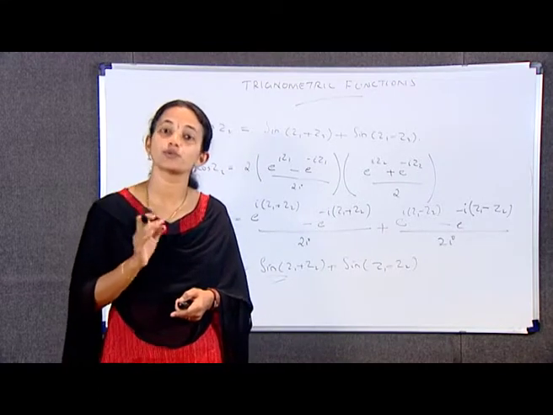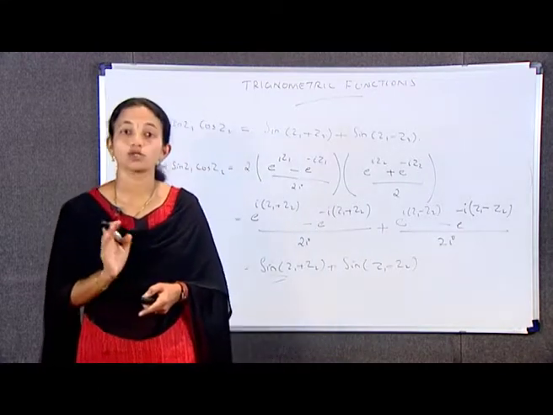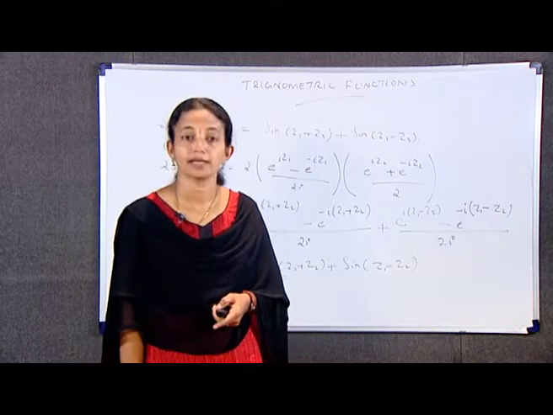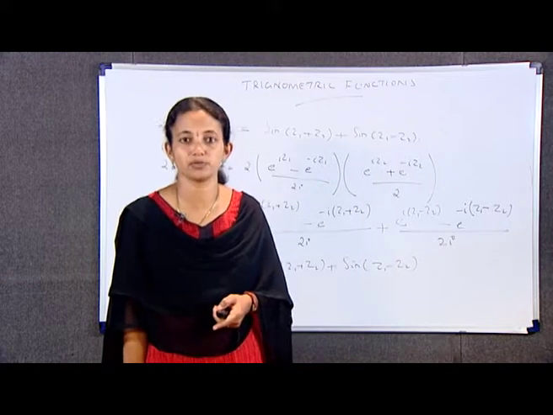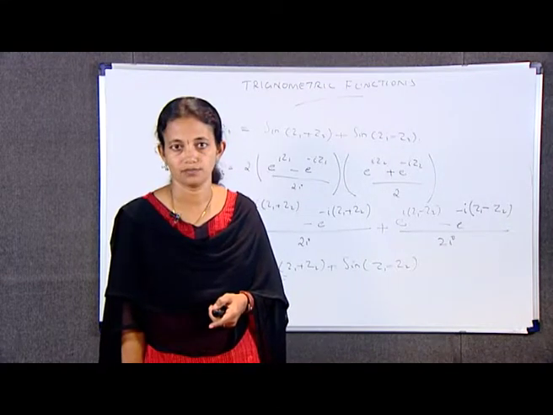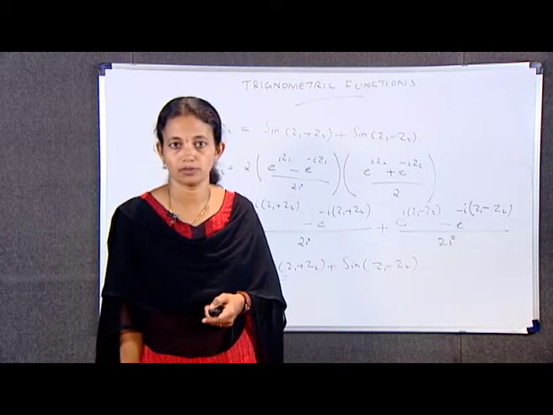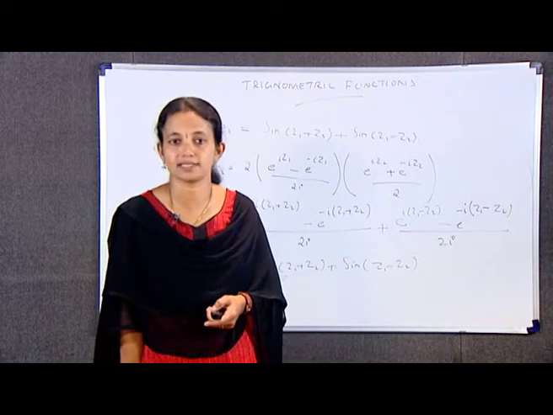Sin 2z is equal to 2 sin z cos z. Cos 2z is equal to cos square z minus sin square z, and sin(z plus pi by 2) is equal to cos z. Here we have proved some of the properties above and the others are left as an exercise.